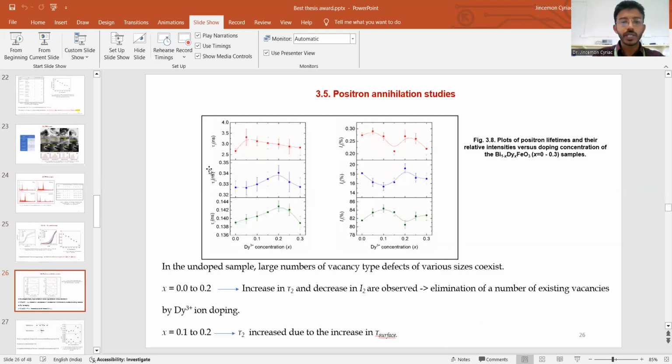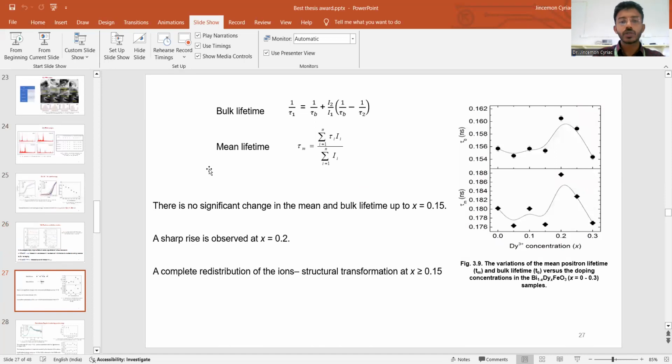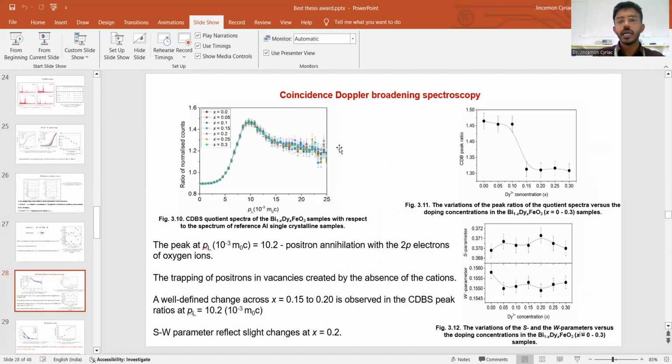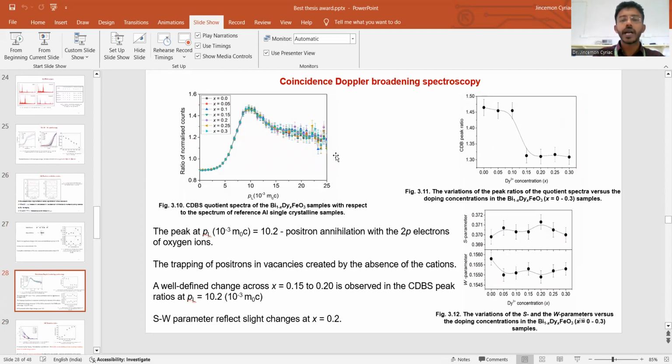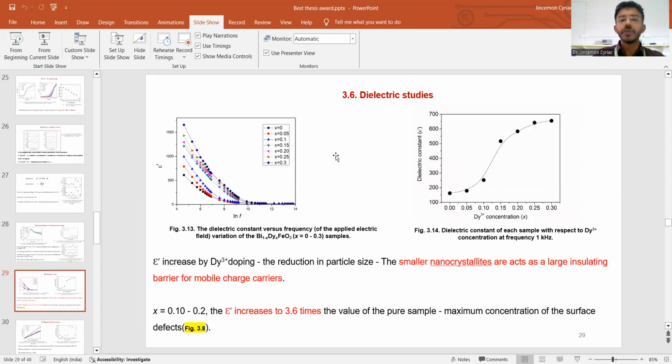The positron annihilation study again confirmed the formation of the vacancy type defect, and the LAMPS analysis software gives the result that the annihilation is due to the oxygen 2- ion. Here also dipoles are formed within the sample, which gives very attractive dielectric and magnetoelectric coupling properties. There is a large increase in the dielectric constant, so this material is very useful for the fabrication of energy storing devices such as capacitors, etc.